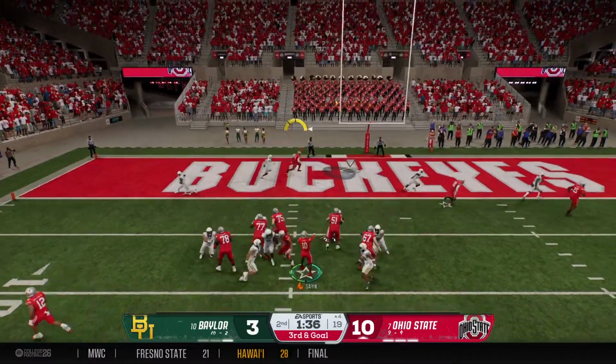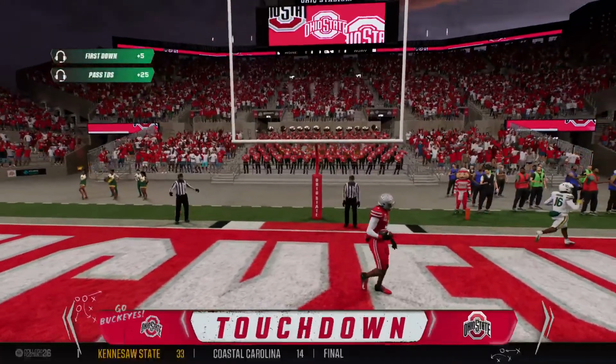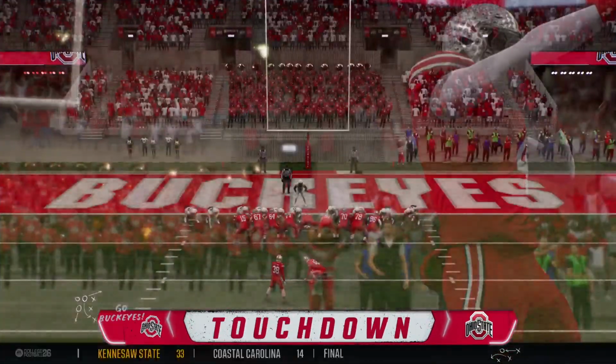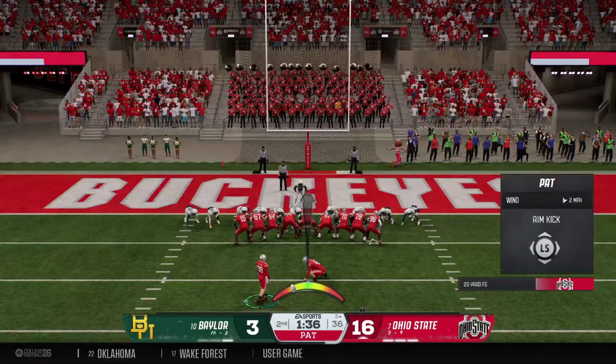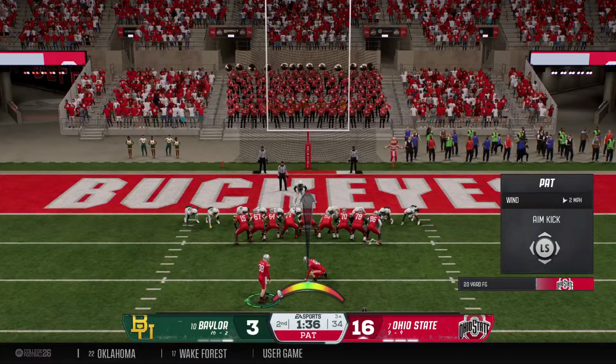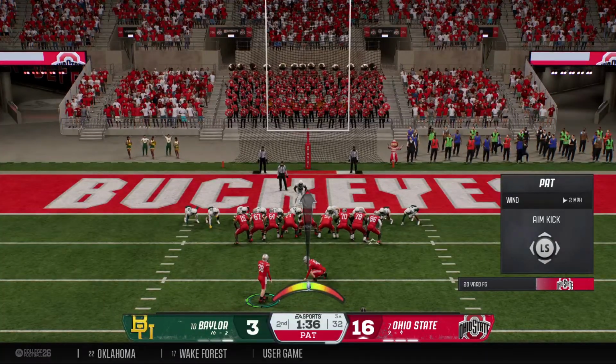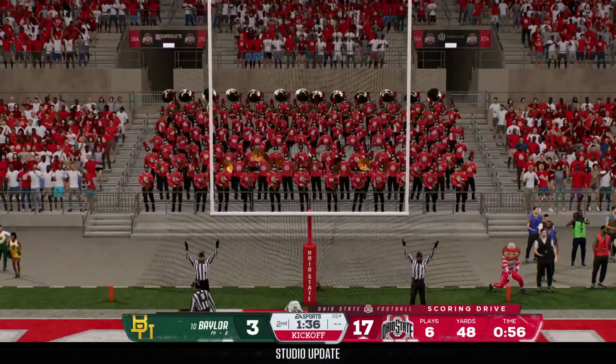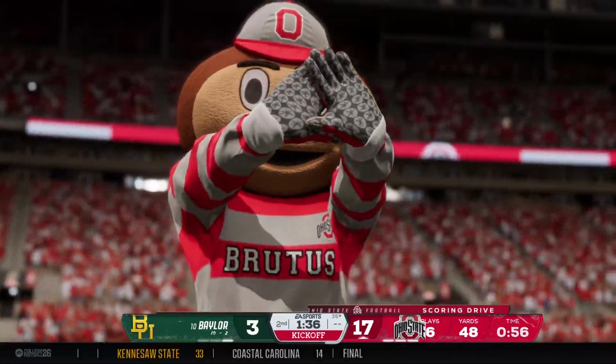Looking to throw. It's Sayin. He makes the grab in the end zone. Touchdown, Buckeyes. Boy, this guy has a knack for the end zone, doesn't he? That's 2 touchdowns for this guy today, and I don't know if he's done yet. The extra point is good, and they stretch the lead a little bit more.